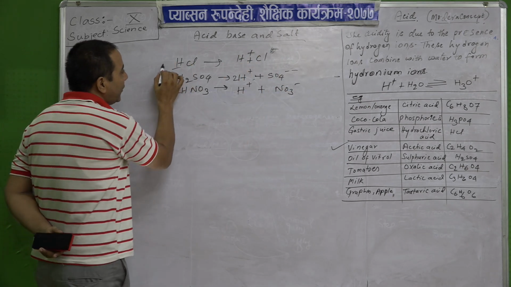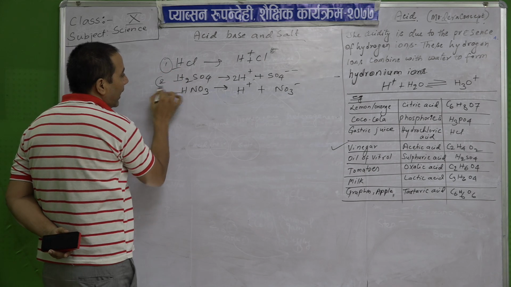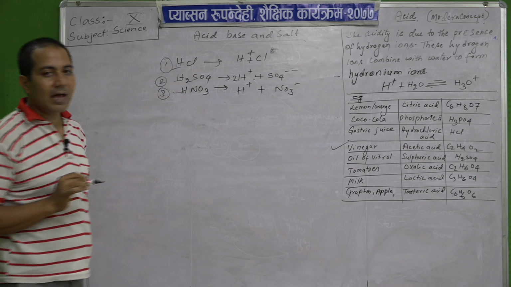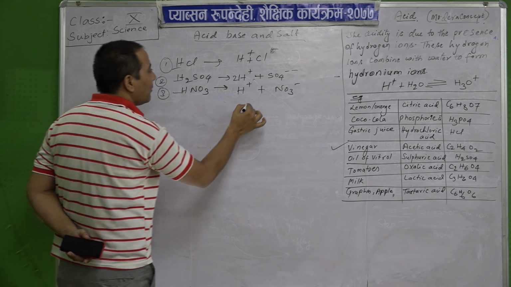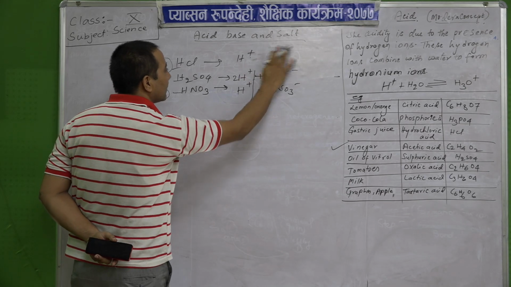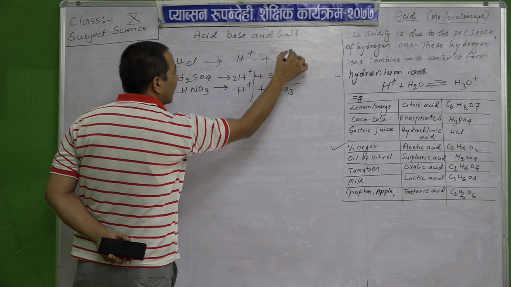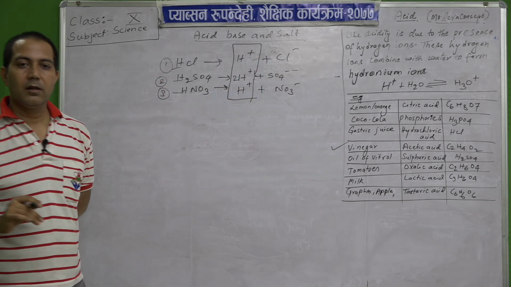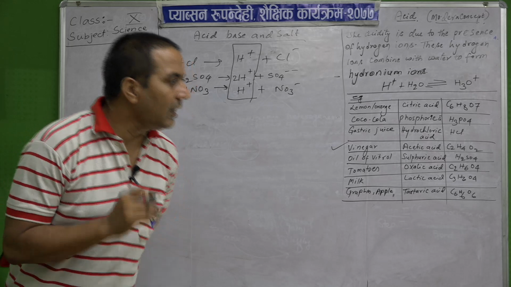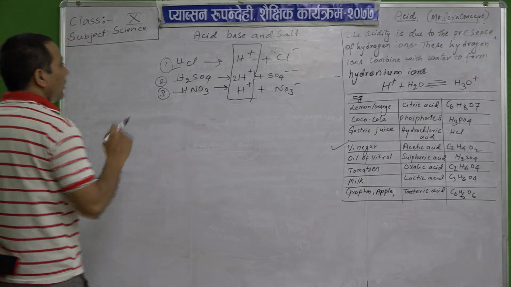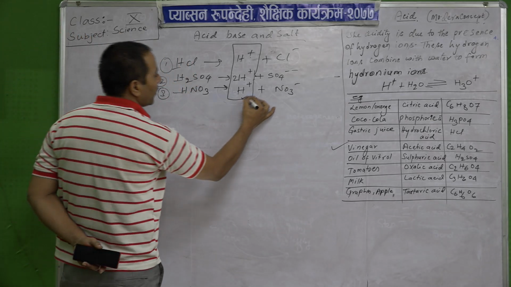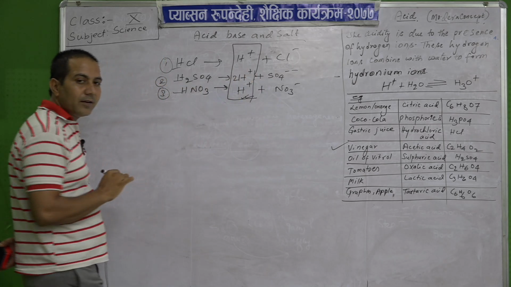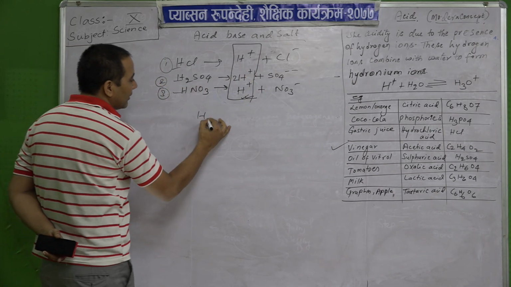So see 3 examples, 1, 2 and 3. 3 examples are here, and all of them produce what? Let's write it here. What they produce? That is the hydrogen ion. So the hydrogen ion is being produced, and when they dissolve in water, they produce what?